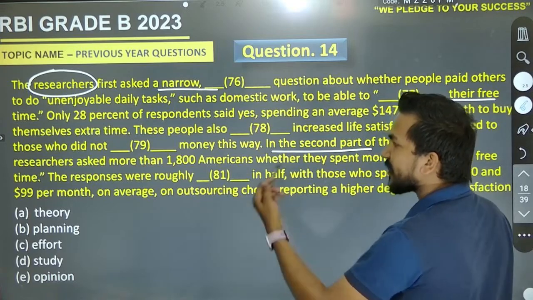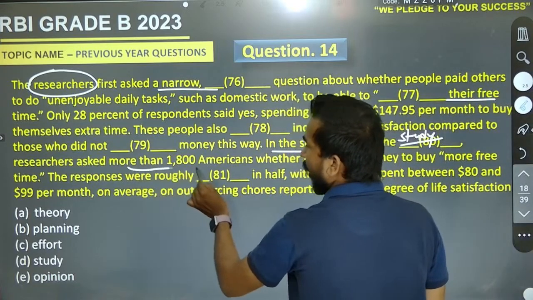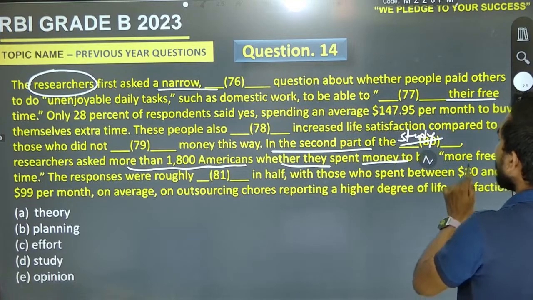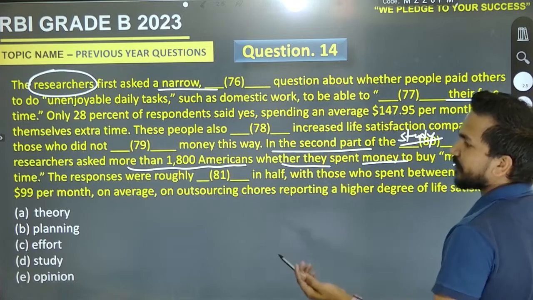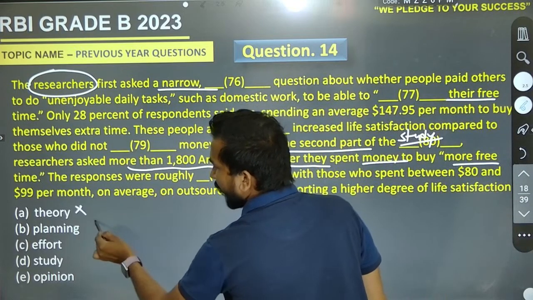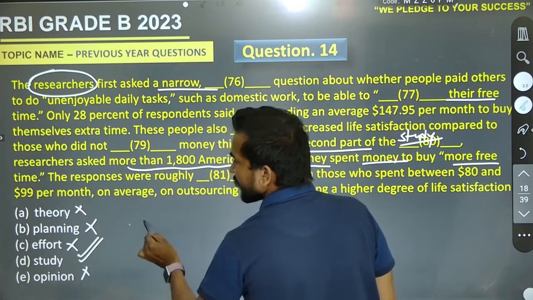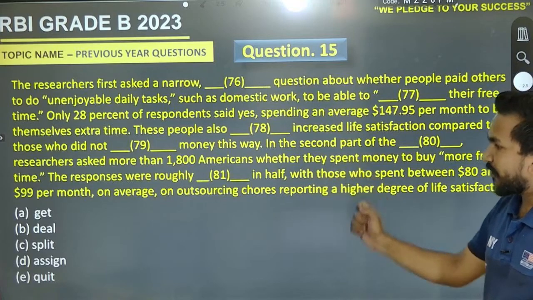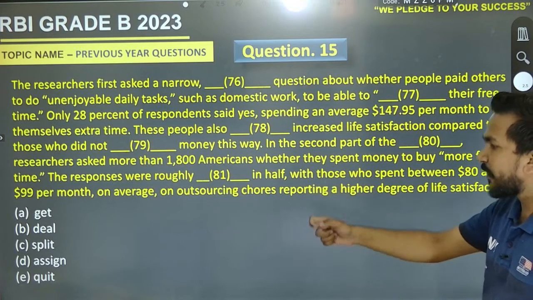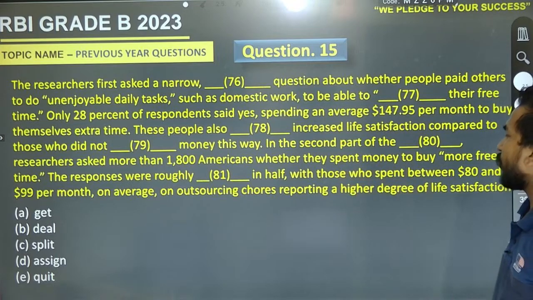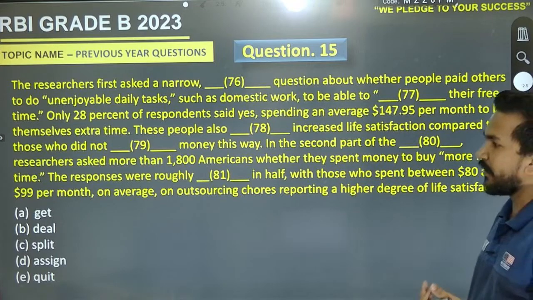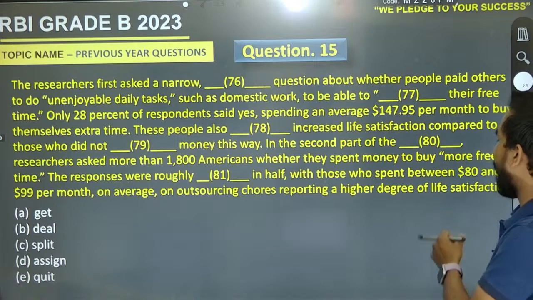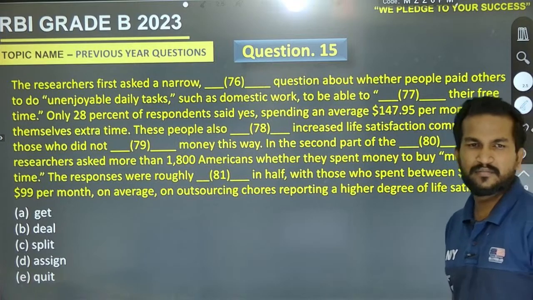So it was in the second part of the study, researchers asked more than 1800 Americans. Now they asked 1800 Americans whether they spend money to buy more free time. The responses were roughly, it was a study. Now for the last one, the responses were roughly get, deal, split, assign or quit in half, with those who spend between $80 and $99 per month on average on outsourcing chores reporting a higher degree of life satisfaction.